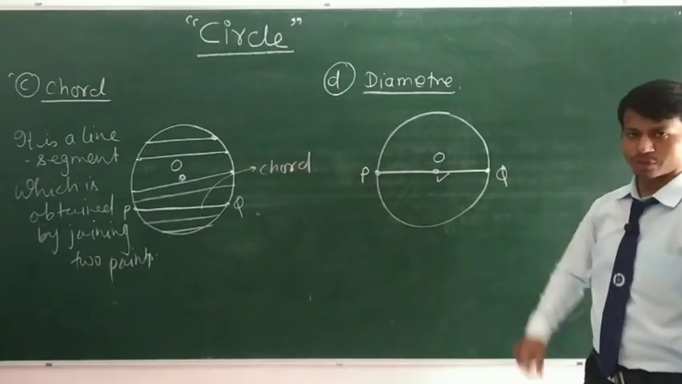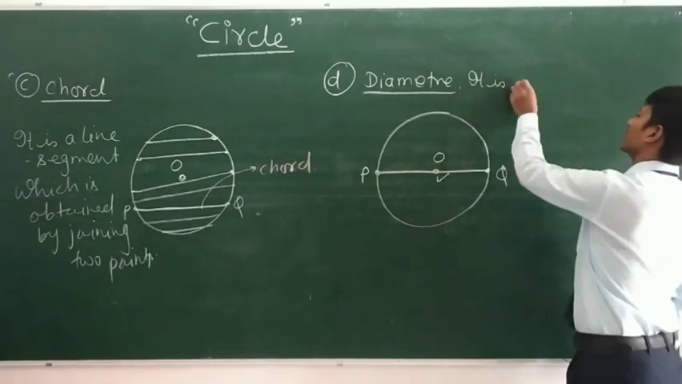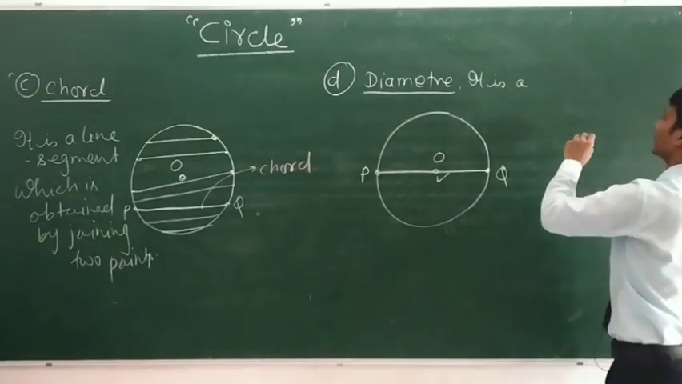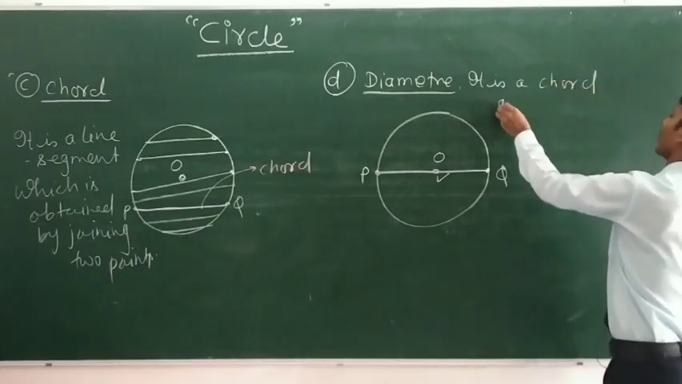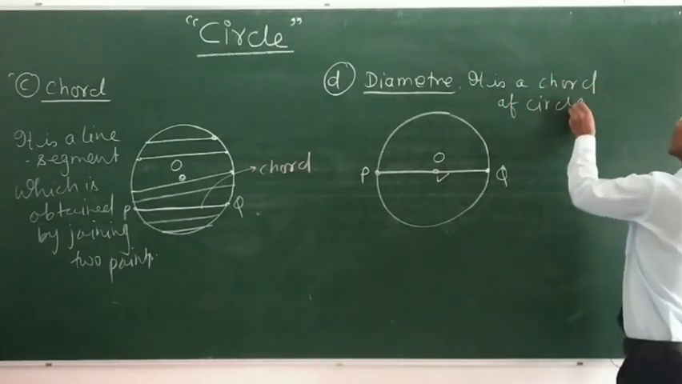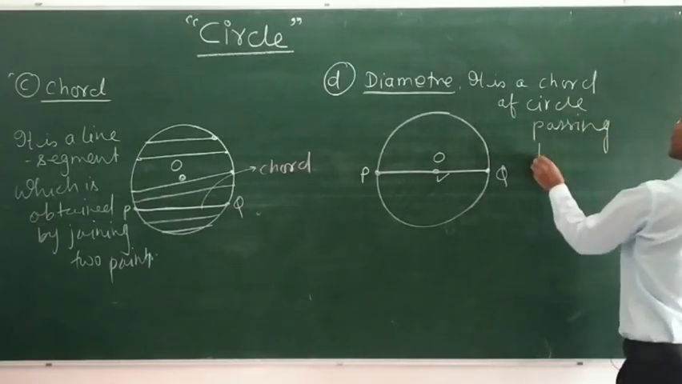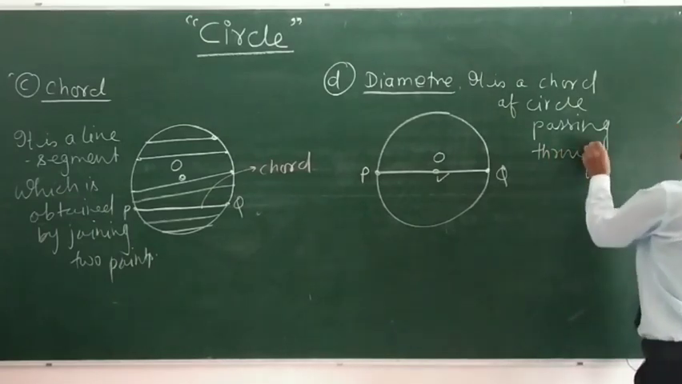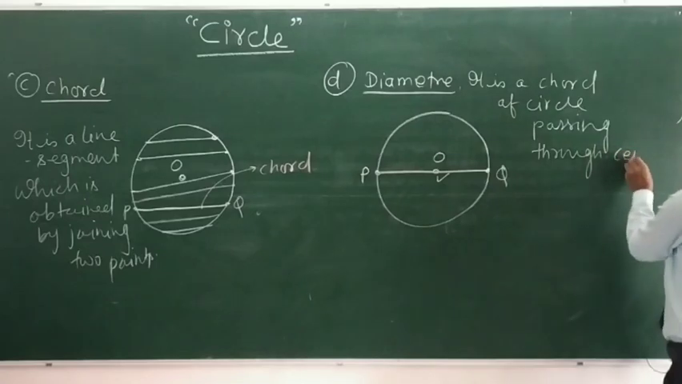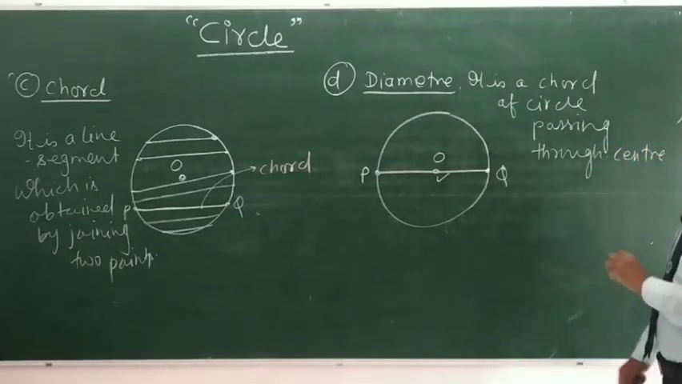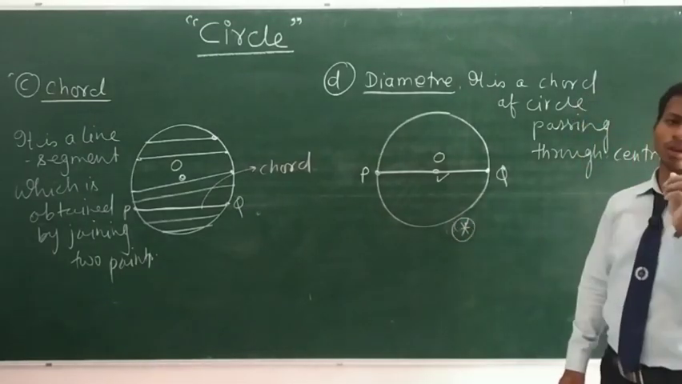So what is the definition of diameter? It is a chord of the circle passing through the center. Okay, one thing to note about the diameter is that it is the longest chord.